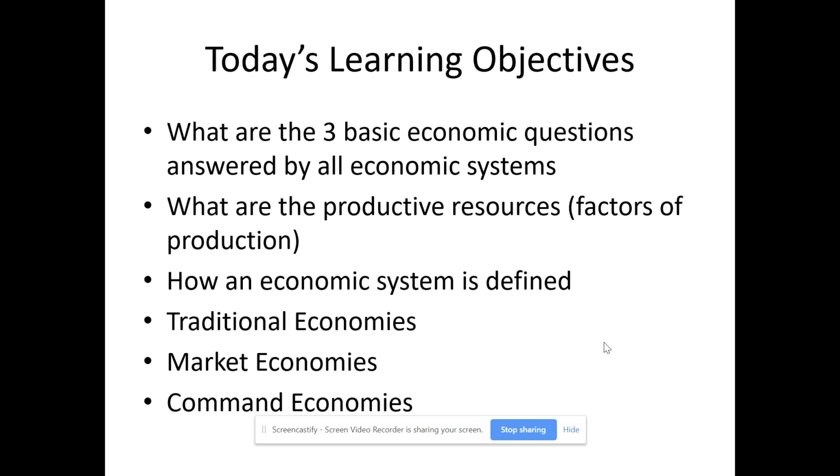Okay, today is day 2 of Unit 2, which is on the types of economic systems. And today's learning objectives are, as you see here on the screen. We're going to look at what the 3 basic economic questions are that are answered by all economic systems. We are going to look at what productive resources are, which are also known as factors of production. We're going to look at how an economic system is defined, and then we're going to look at 3 major general categories of economic systems: traditional economies, market economies, and command economies.